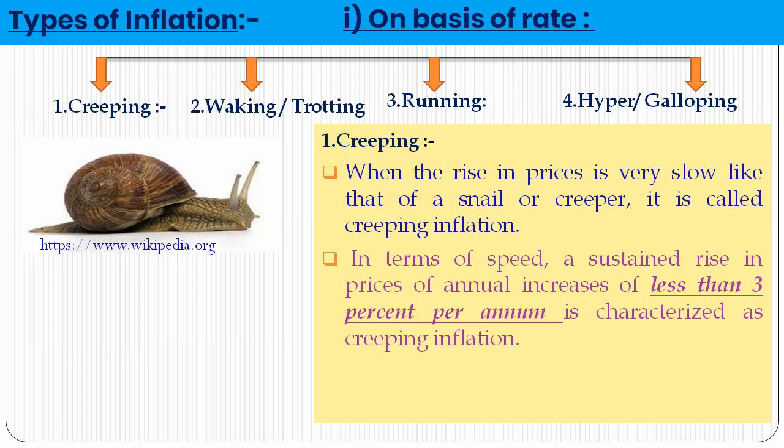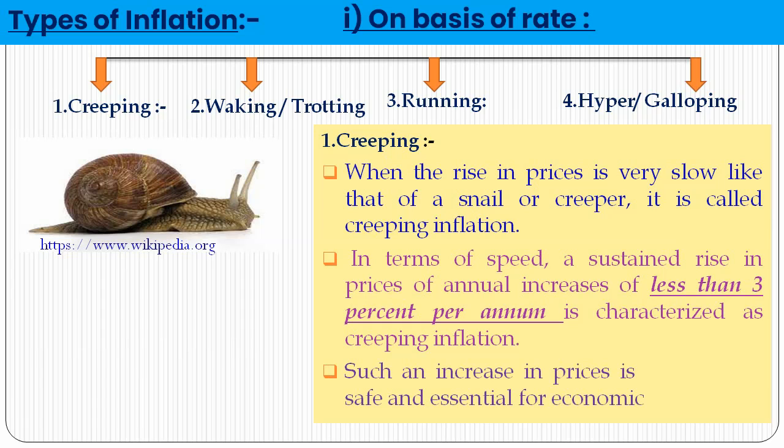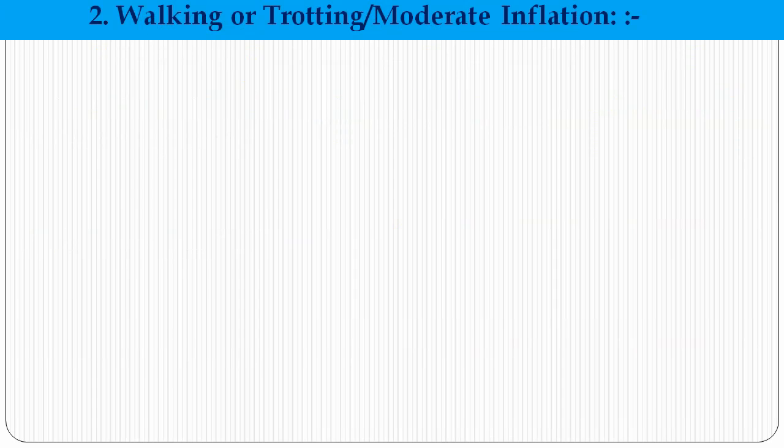In terms of speed, a sustained rise in price of an annual increase of less than 3% per annum is characterized as creeping inflation. So when inflation is less than 3% per annum, it is called creeping inflation. Such an increase in prices is regarded as safe and essential for economic growth.